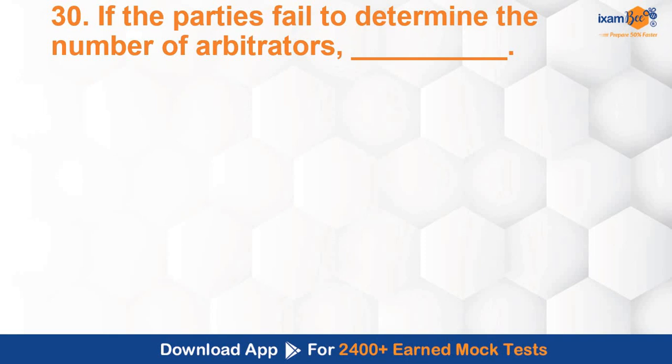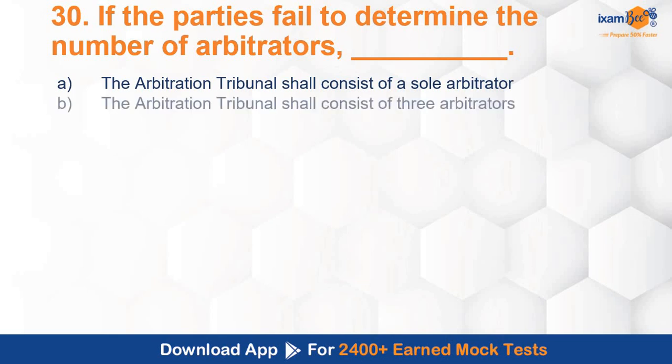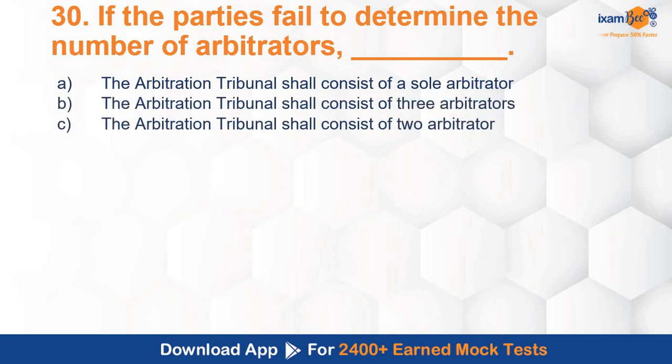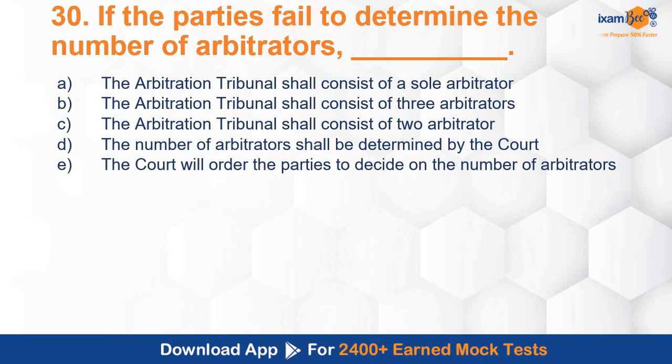If the parties fail to determine the number of arbitrators, the arbitral tribunal shall consist of a sole arbitrator, the arbitral tribunal shall consist of 3 arbitrators, the tribunal shall consist of 2 arbitrators, the number shall be determined by court, or the court will order the parties to decide on the number of arbitrators. Correct answer is A. Arbitral tribunal shall consist of a sole arbitrator.